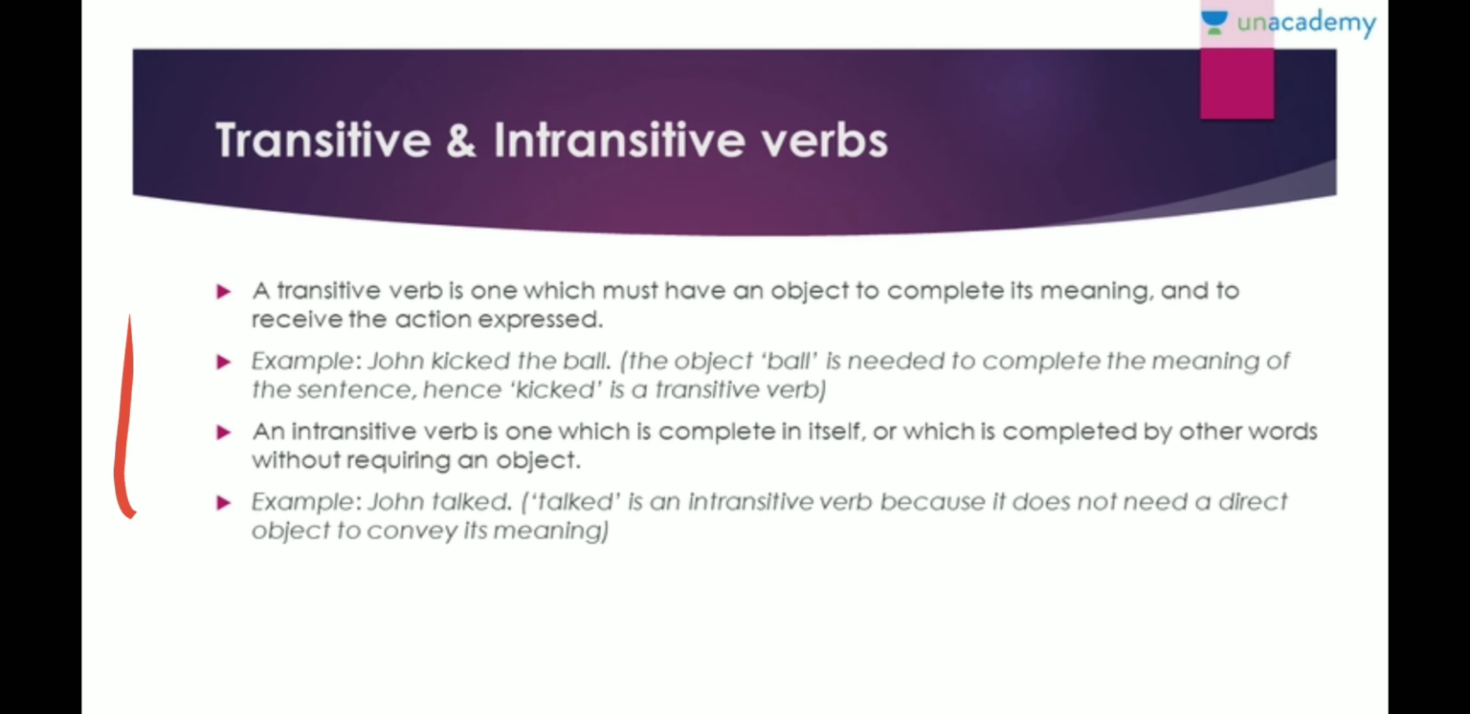Whereas when we talk about intransitive verbs, they are the ones that are complete in themselves, right? And they don't require an object. For example, John talked. Now, when I say John talked, you understand, first of all, it's a complete sentence. Second, you understand that okay, he must have talked. So that is John talked, right?